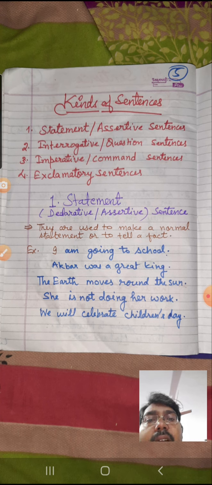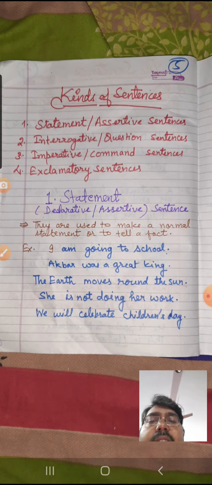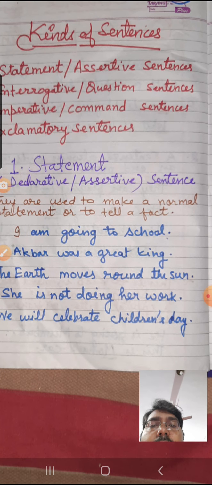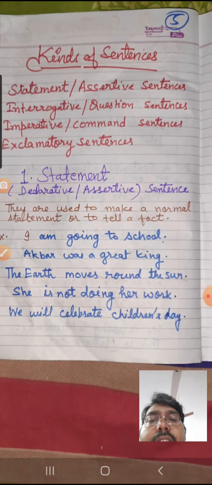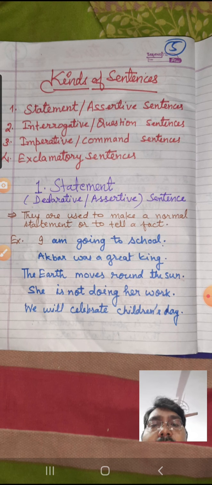Normal statements like: I am going to school, Akbar was a great king, the earth moves around the sun, she is not doing her work, we will celebrate Children's Day. So when any kind of assertion or statement is made, simple, positive or negative, it is called a statement.